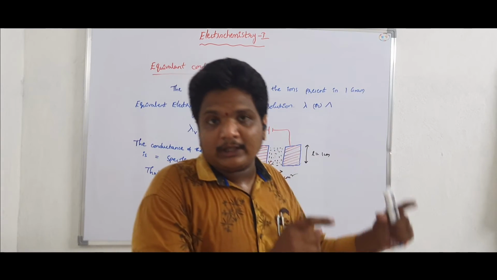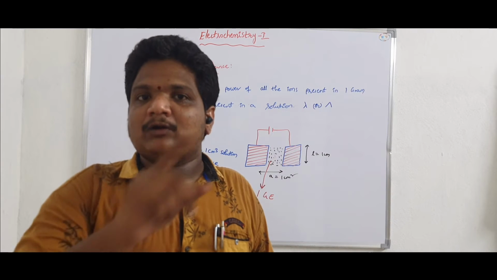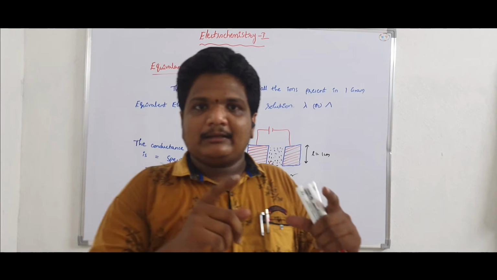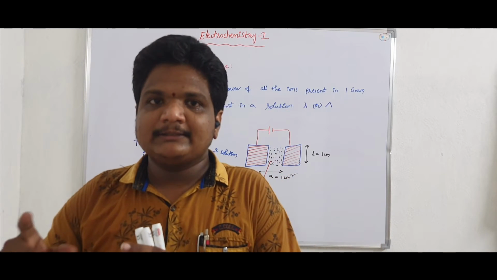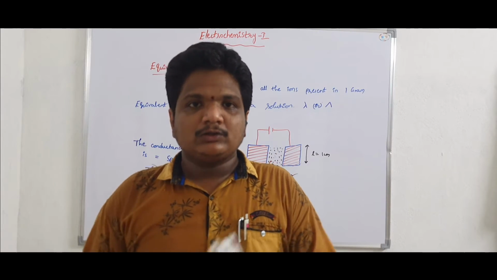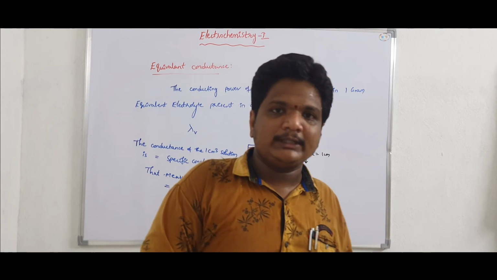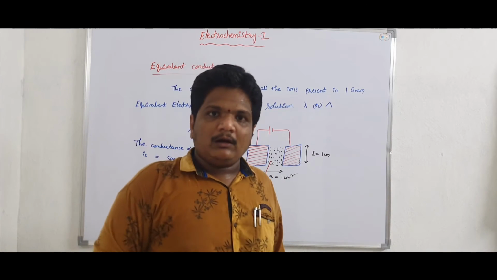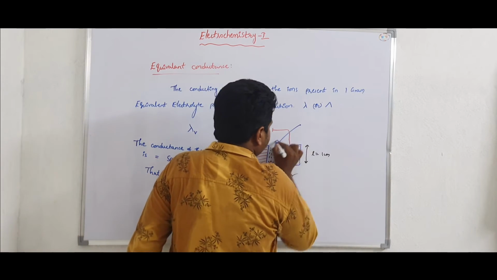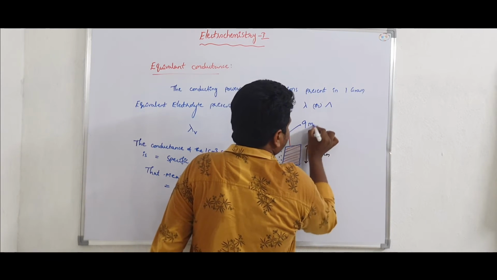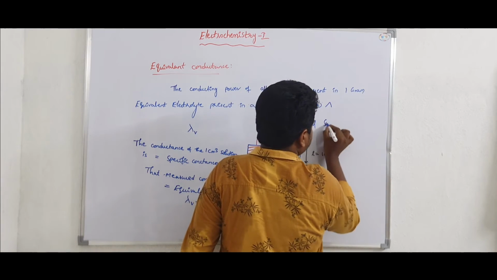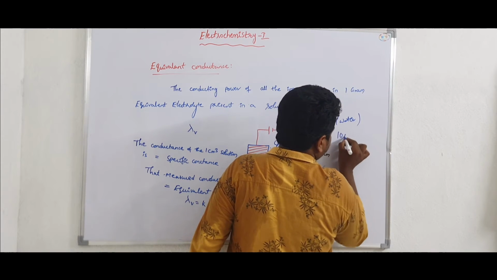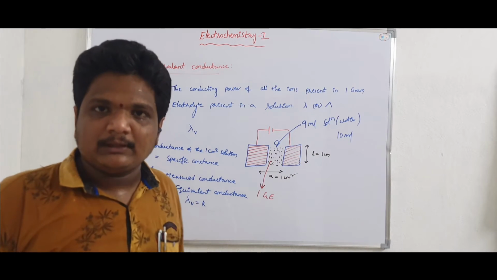Since that solution contains 1 gram equivalent of electrolyte, the conducting power of all the ions gives the total conductivity due to the presence of 1 gram equivalent of electrolyte. So the specific conductance is equal to the equivalent conductance of that solution. Now if I add 9 ml of solvent or water, the total volume becomes 10 ml.